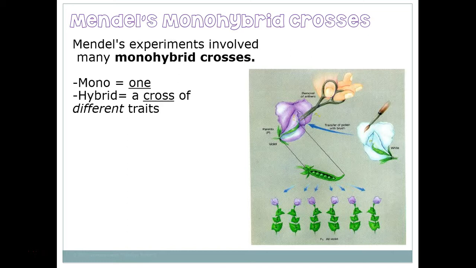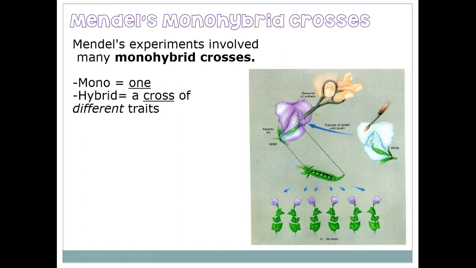Mendel's experiment was what's called a monohybrid cross, which means that he would only compare one characteristic at a time. So he would compare white flowers and purple flowers, or tall plants and short plants. He wouldn't mix them up. If you mixed up different plants, you would have a hybrid cross.